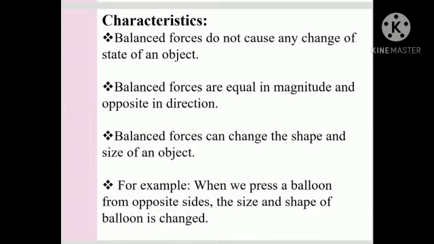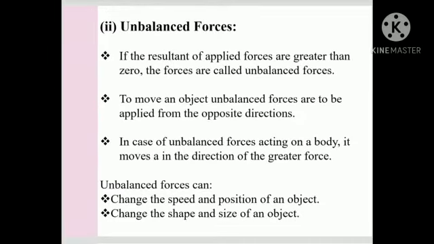Now about unbalanced force. If the resultant of the applied forces is greater than 0, the forces are called unbalanced forces. To move an object, unbalanced force can be applied from one direction. In case of unbalanced force acting on a body, it moves in the direction of the greater force.